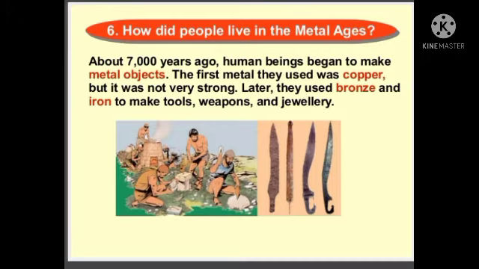You know where they used copper? Kana, nowadays we use copper in wires. In between you can see it is very thin, so it won't be strong. It is not very strong. Later they used bronze and iron. We know very well iron is very strong. So along with copper, they used these two metals also, making tools, weapons and jewelry.